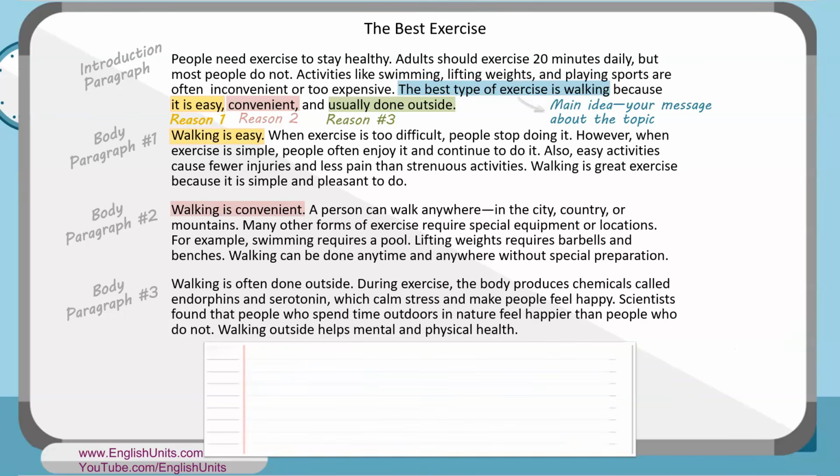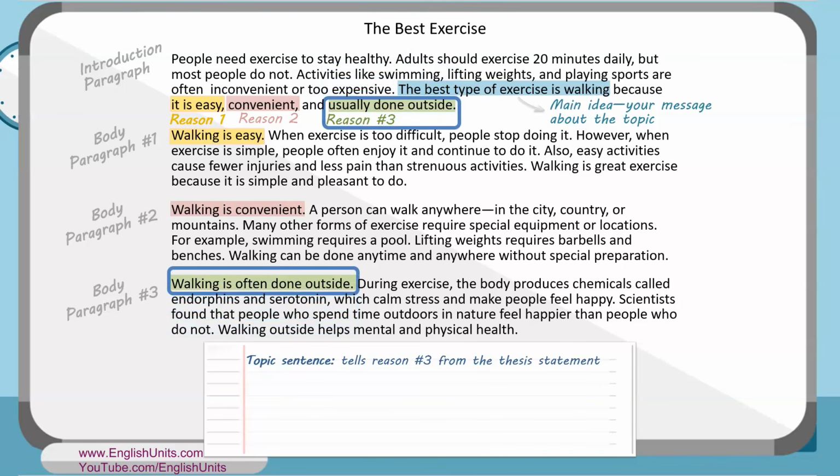Now let's talk about the parts of body paragraph 3. First, we have the topic sentence that tells reason 3 from the thesis statement. Walking is often done outside. Next, we have the detail sentences. These sentences explain our topic sentence using facts and examples about walking and how it's done outside and why that's good for us. Also, our detail sentences use reason 3 to prove that our thesis statement main idea is true. So they use walking being done outside as a reason that makes walking the best type of exercise.